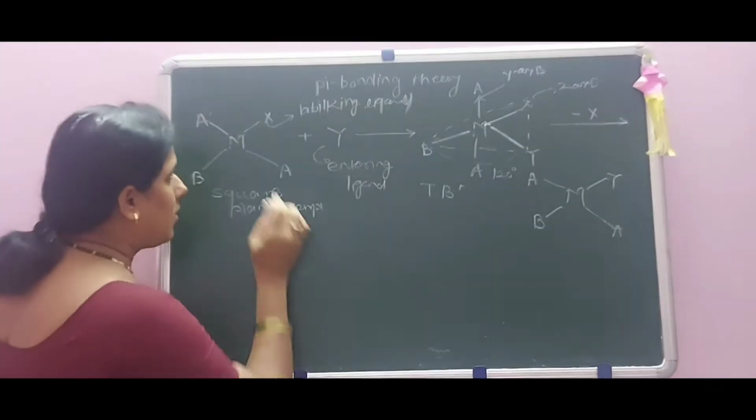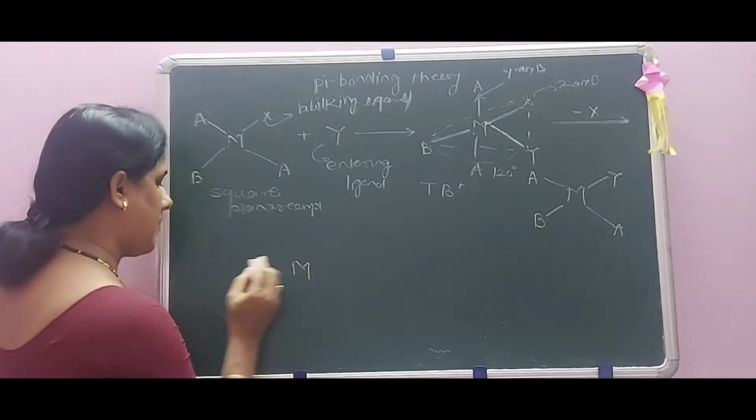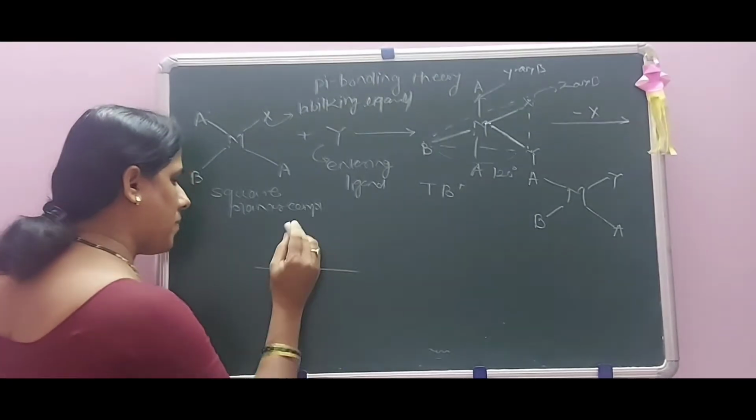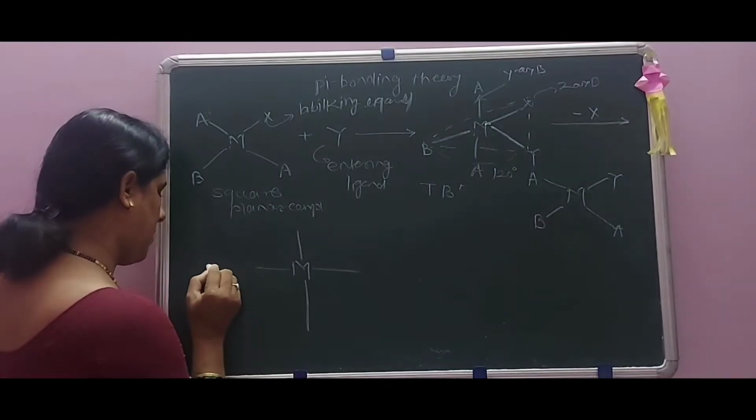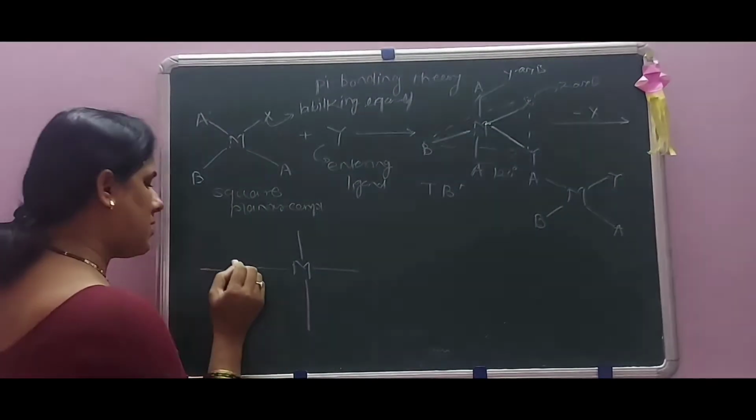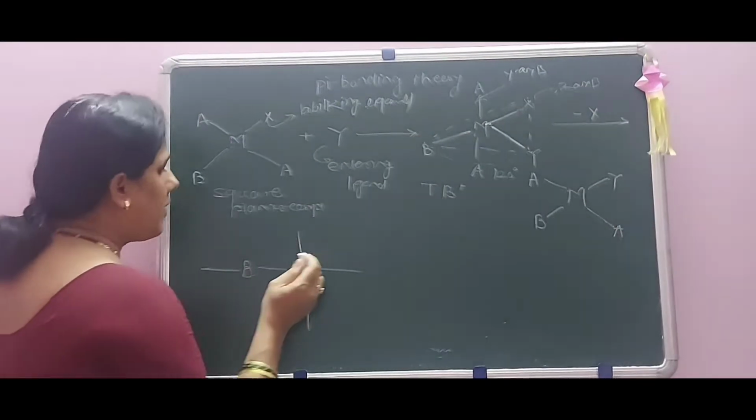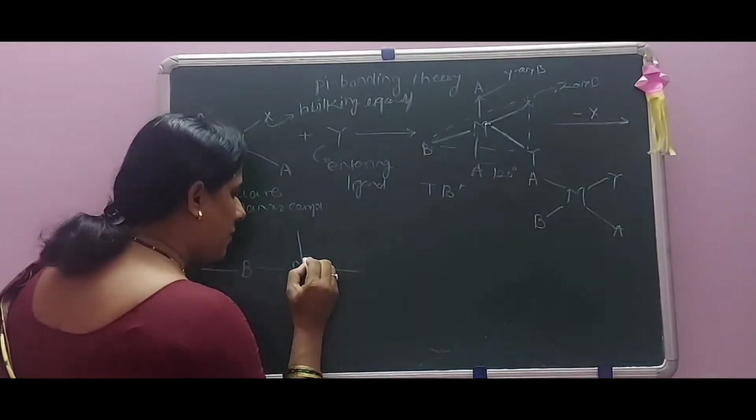Now see here the ligand is what? That is considering the B ligand here.